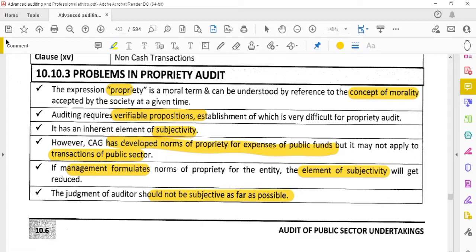அப்படின்னு சொல்லியிருக்காங்க இந்த பேராகிராஃப்ல. The points, okay, the expression propriety is a moral term and it is regarding the concept of the morality. Okay, auditing requires the verifiable proportions like measurement based நம்ம auditing வந்து இது பண்றோம். அதே மாதிரி so it is very difficult for the proprietary audit, like that we cannot conduct the proprietary audit, and also it is the inherent element of subjectivity. However, CAG has developed the norms of propriety for the expenses of the public funds, but it may not be applicable to the transaction public sector.